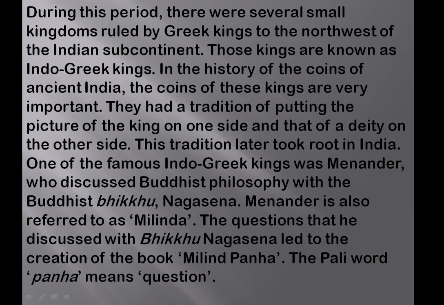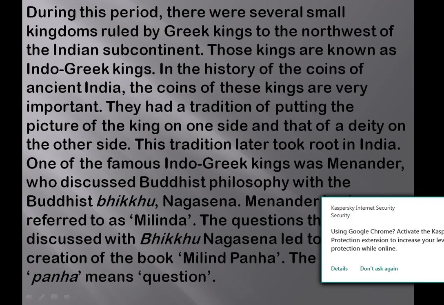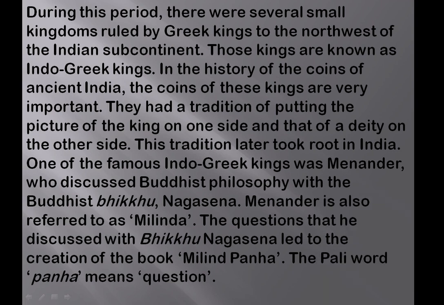So those kings are known as the Indo-Greek kings, because they ruled kingdoms in the Indian subcontinent.